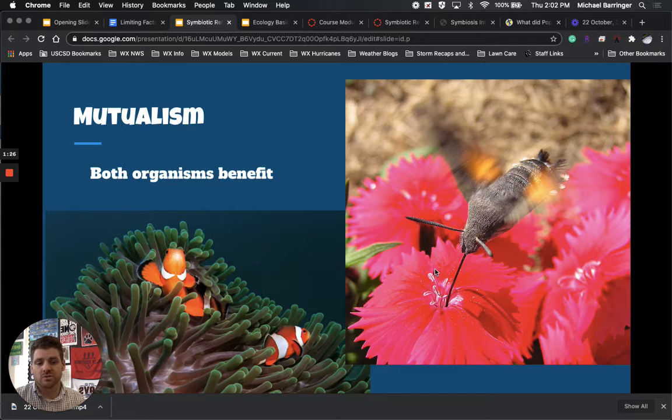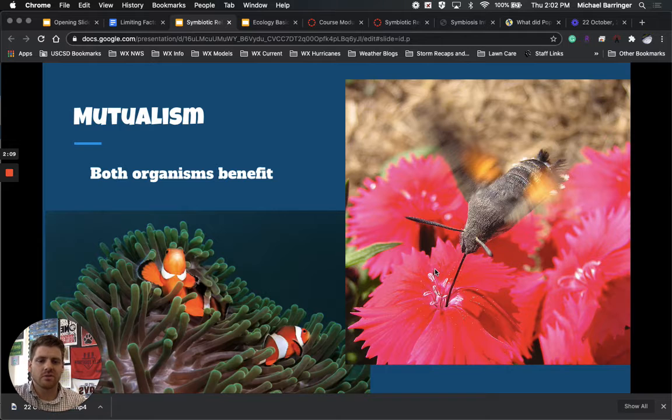All right, mutualism is where both organisms benefit. In the case of the clownfish and the anemones, the anemones have super stingy tentacles that the clownfish is immune to, meaning it doesn't affect the clownfish. So the anemones provide a great place for the clownfish to live because fish of other kinds can't get in there, and so they don't bother the clownfish. Now, on the other side of that, the clownfish are willing to go out of the anemone and bat away some other fish that might come in and try to hurt the anemone. There are some fish that don't get affected by the anemone, and the clownfish help combat that.